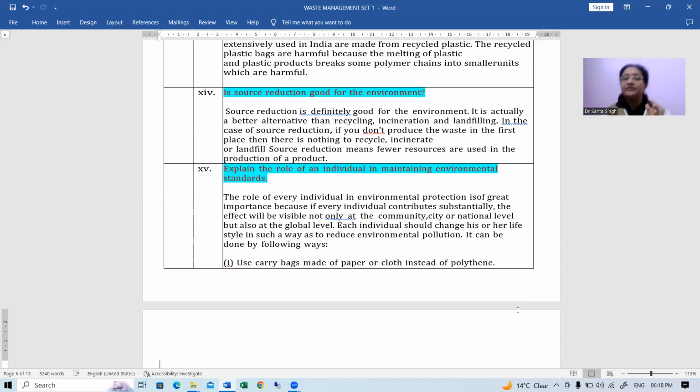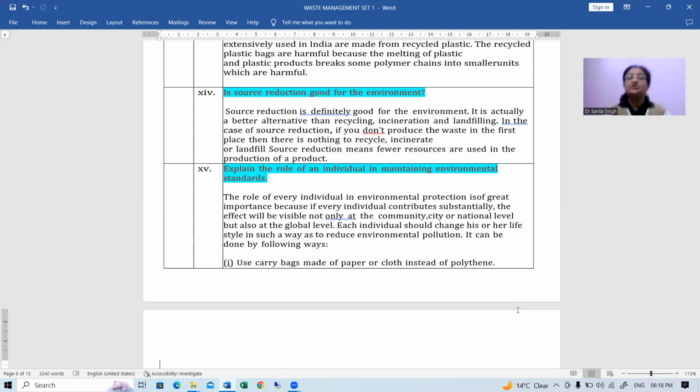Then the question may come in the other way. Suppose you are a person in the society, and as an individual, what you can do for the society to maintain the environmental standards, right? How you can help to maintain the environmental quality. So these questions can come in different ways, but you should always have the points in your mind, like what you can do in that way, right?